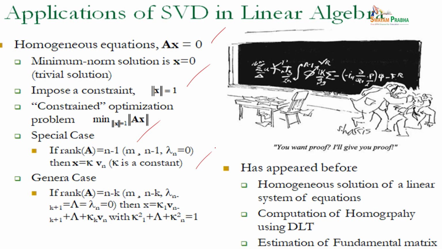In the general case, the rank of A is n minus k, and lambda n minus k plus 1 through lambda n equal 0. Then x equals k1 V n minus k plus 1 plus ... plus kk V n, where k1 squared plus ... plus kk squared equals 1. If you want to prove it, we have to demonstrate it like that. As appeared before, this gives homogeneous solutions of linear systems of equations, computation of homography using DLT, and estimation of fundamental matrices.